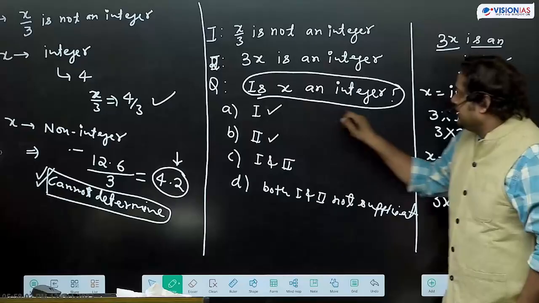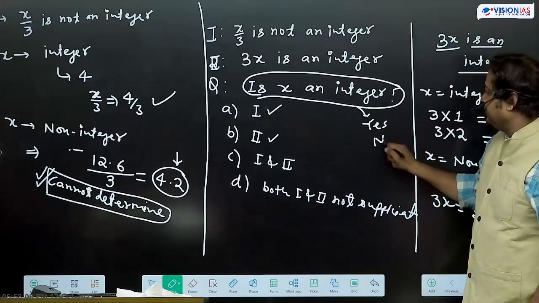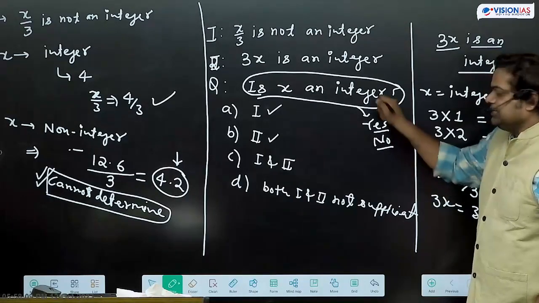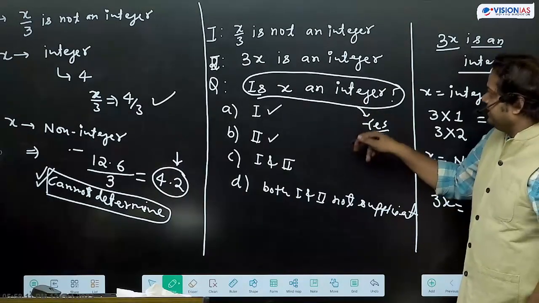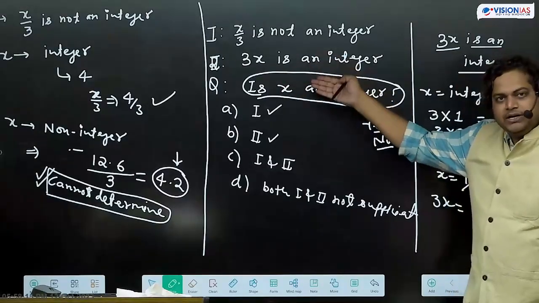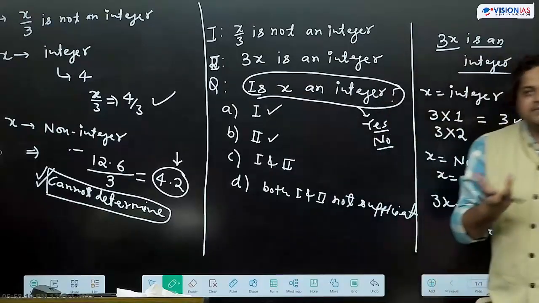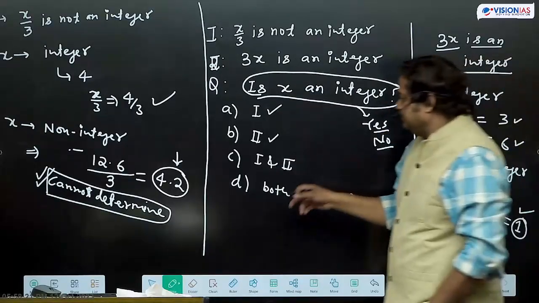We need a definite yes or definite no, only then can we say we are getting the answer. But if x can be an integer or a non-integer, then we are not getting the definite answer.